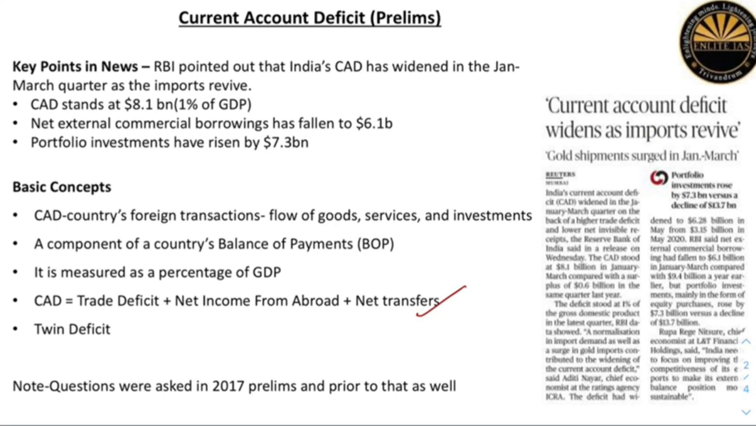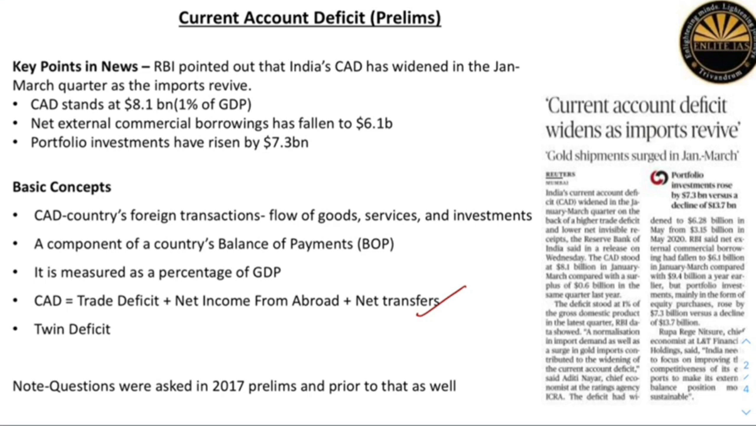Now, coming to the concept of twin deficit: the current account deficit and the fiscal deficit, also known as the budget deficit. So, what is a budget deficit? It is a situation when a nation's expenditure exceeds its revenue. Current account deficit along with the fiscal deficit are together known as twin deficits. Remember that these often reinforce each other. That is, a high fiscal deficit might lead to a higher CAD and vice versa.